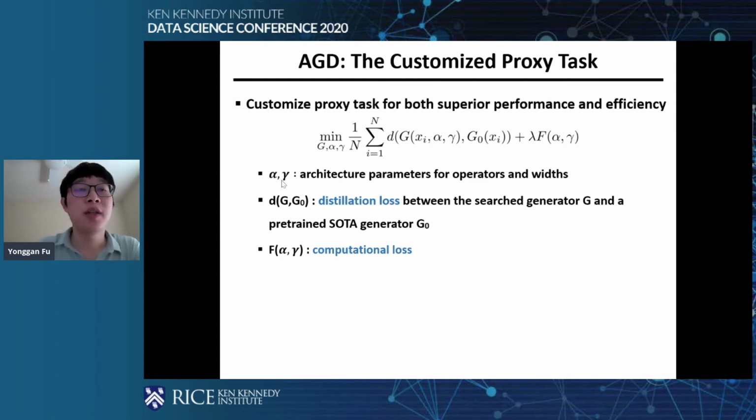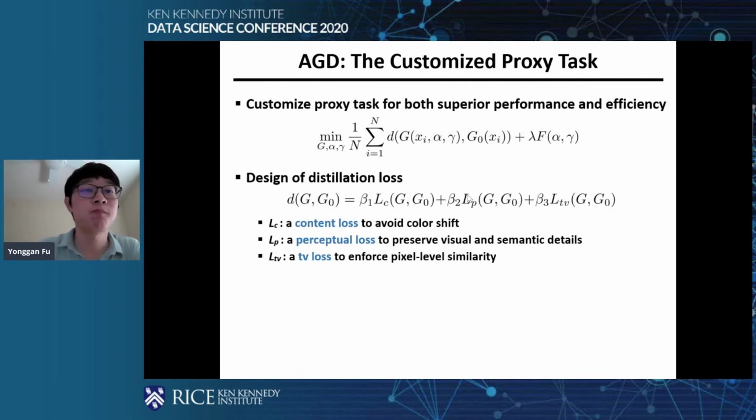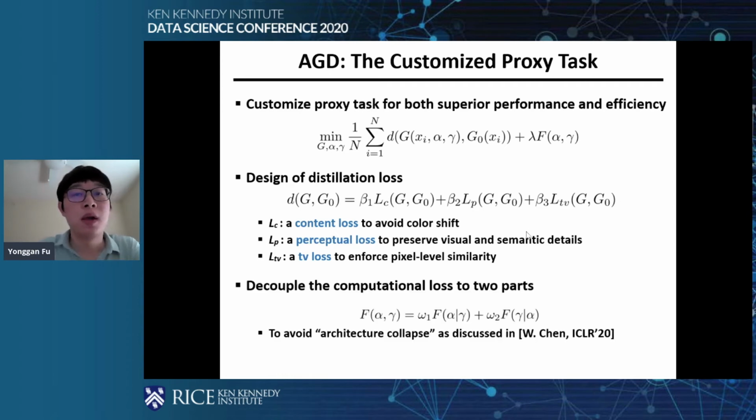Alpha and gamma here are the architectural parameters for operators and widths, and it follows the original differentiable NAS works. For the detailed form of the distillation loss, we use a content loss, a perceptual loss, and a TV loss, and their weighted sum is our distillation loss. For the detailed training parameters, we just follow the SOTA works in GANs, and we do not need to hand tune them.